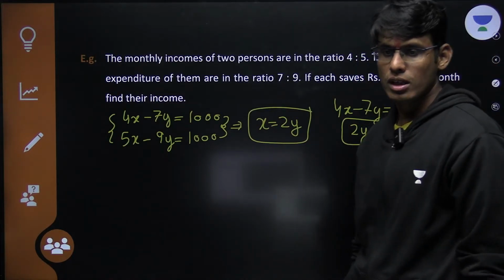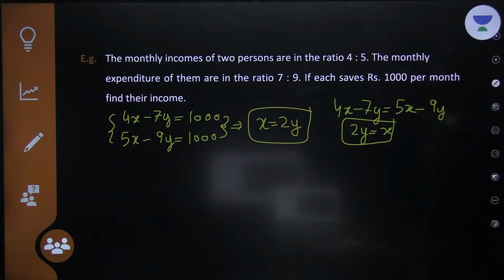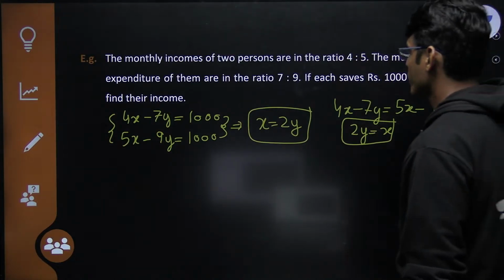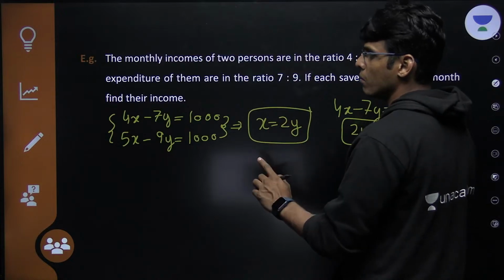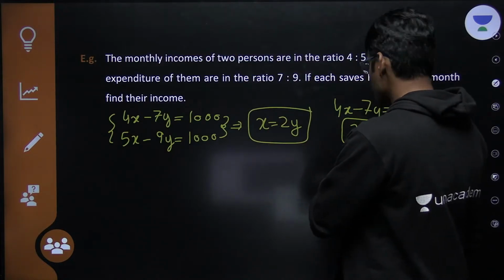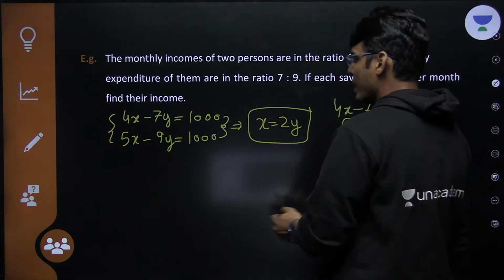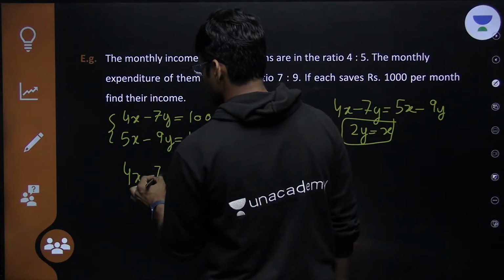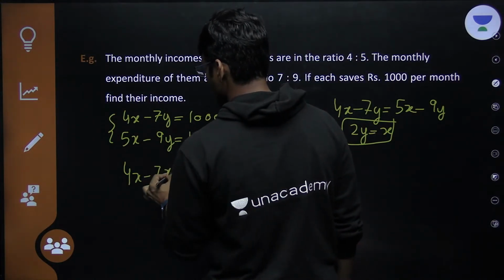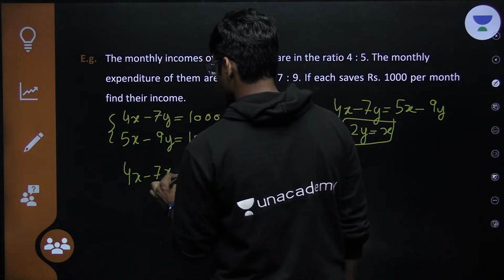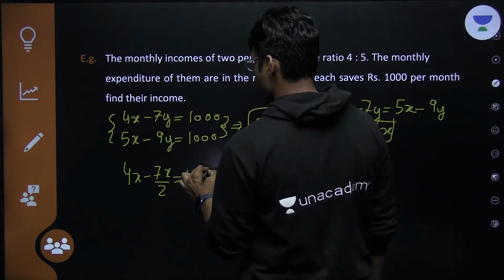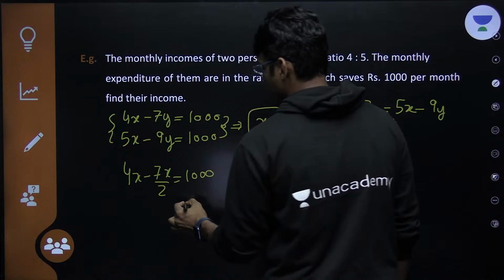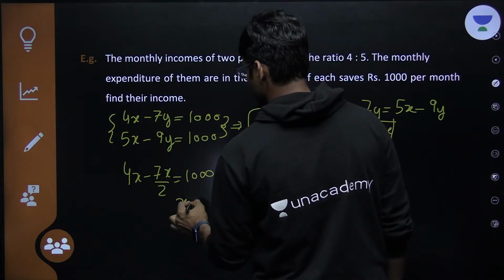4:5. Got it? Now this is x equals 2y. Since I want their income, I want x, so I will put y in terms of x. y equals x by 2. In 4x minus 7y, y is x by 2, so 4x minus 7 times x by 2 equals 1000. Here I get x equals 2000.